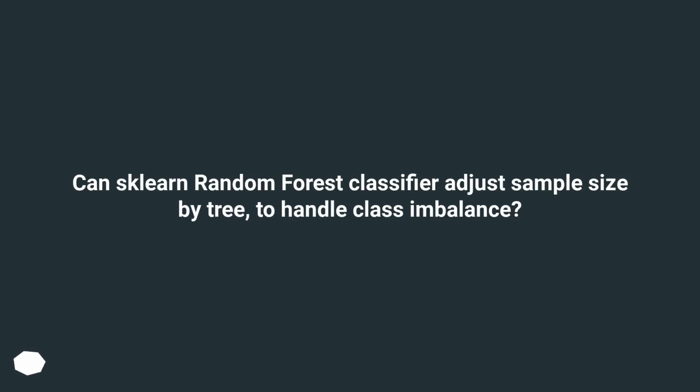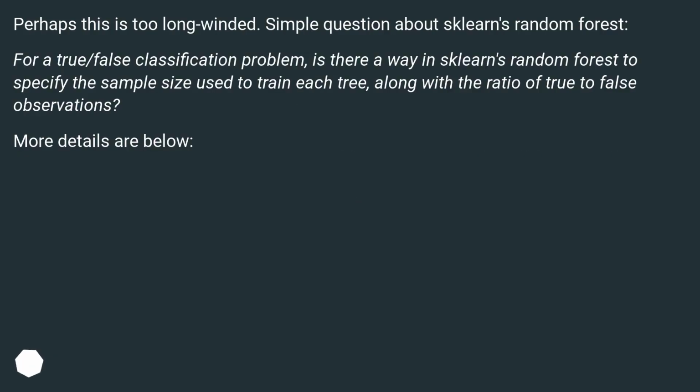Can sklearn random forest classifier adjust sample size by tree to handle class imbalance? Perhaps this is too long-winded. Simple question about sklearn's random forest. For a true/false classification problem, is there a way in sklearn's random forest to specify the sample size used to train each tree, along with the ratio of true to false observations? More details are below.